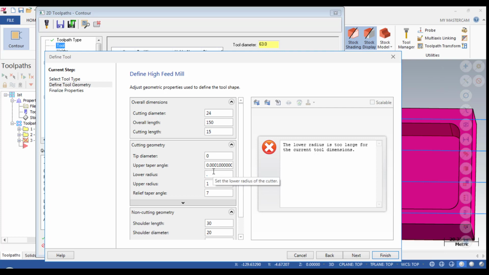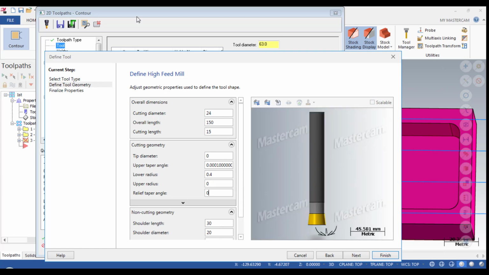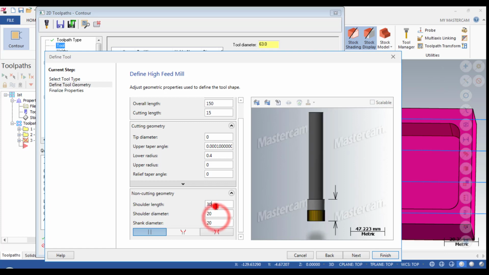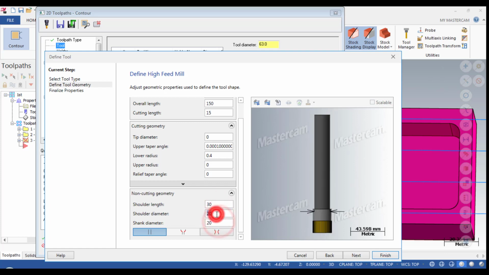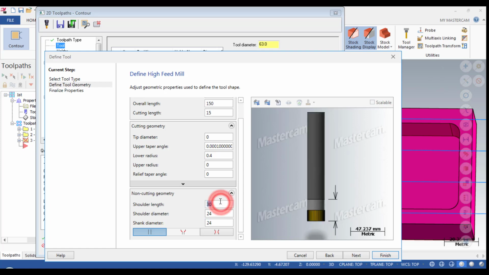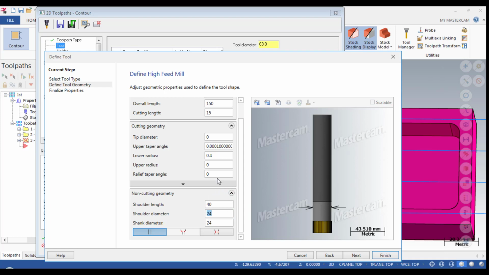Okay, and the lower angle will be 0.4, upper angle is 0. Okay, shoulder length is 30, and I will just go with 40.